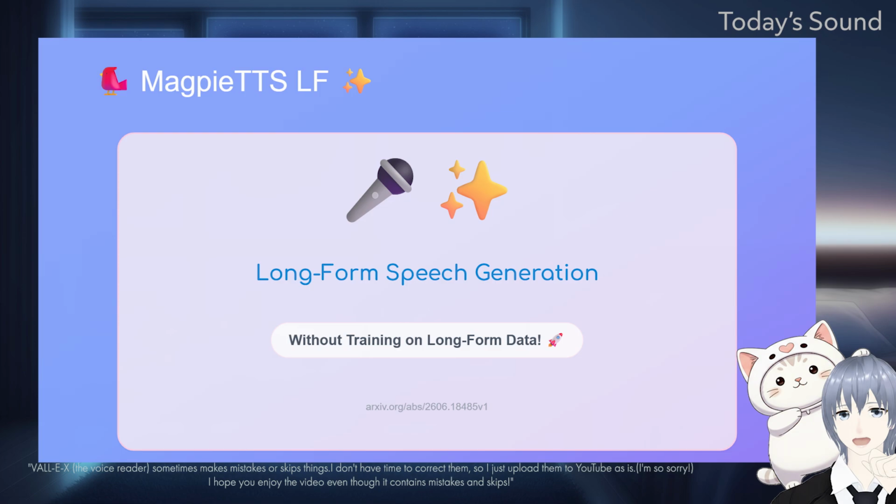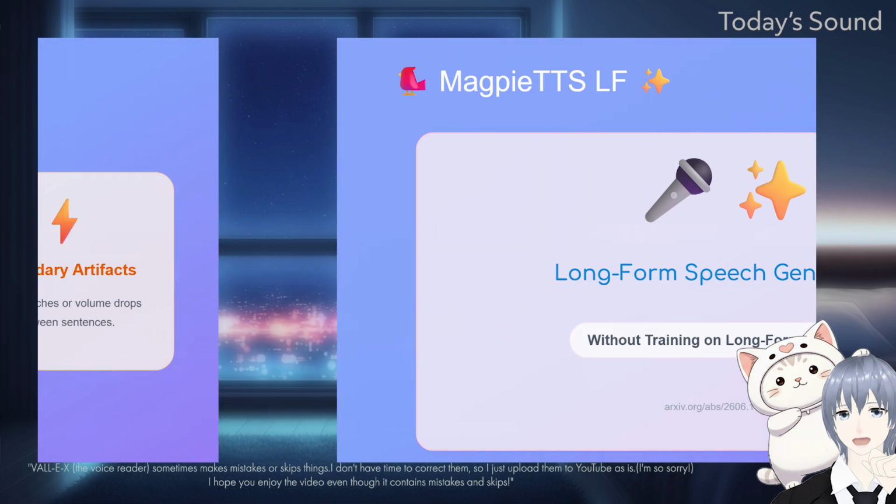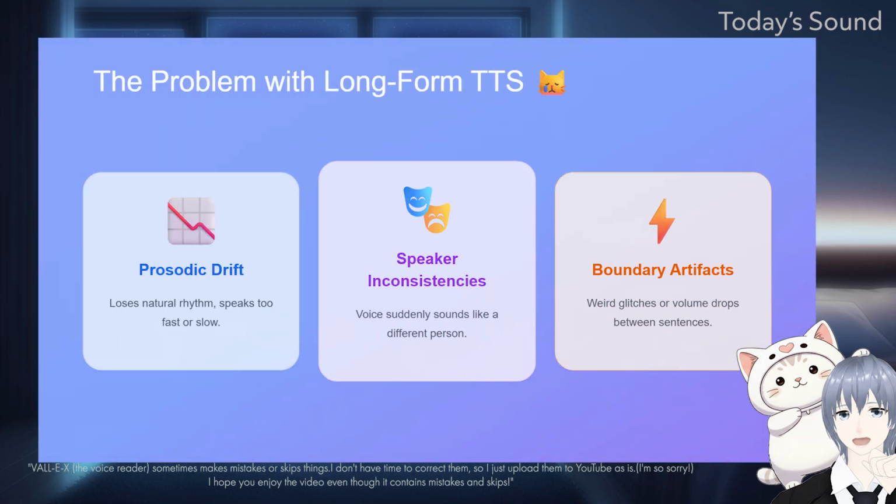Alright, let us dive right into this fascinating paper. Text-to-speech technology has gotten incredibly advanced lately. If you listen to short clips of AI voices, they sound perfectly human. Models like Tortoise and VoiceBox are amazing, but they only work perfectly for short audio clips. Usually, they are trying to generate speech that is only 2 to 20 seconds long.